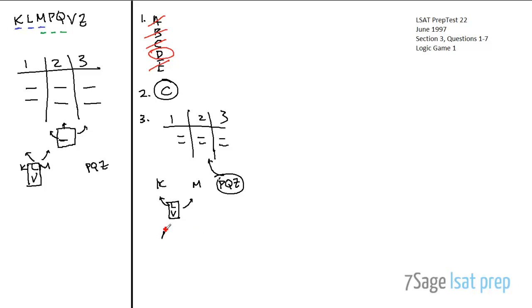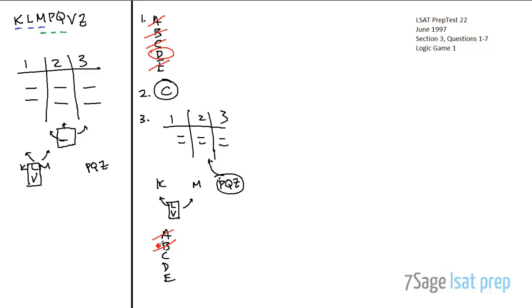Okay, so answer choice A, B, C, D, E. Answer choice A says that K is seated at the same table as L. That doesn't have to be true, right? We just said K, M, L, V, and then pull one of these guys over to sit with K. That's not true. How about B? L is seated at the same table as Q. That could be true. Actually, no, that couldn't be true because L and V have to sit with somebody, and that's your table of 3, right? So there's no way that we can pull Q over to sit with L.